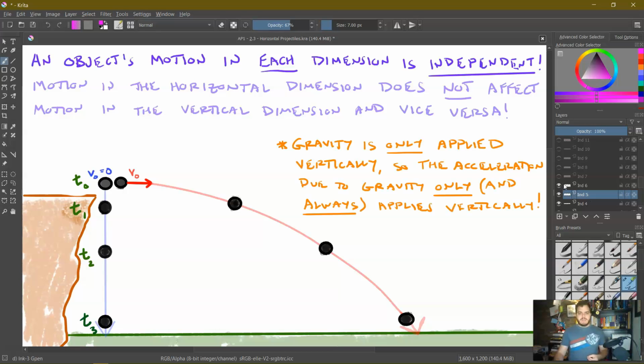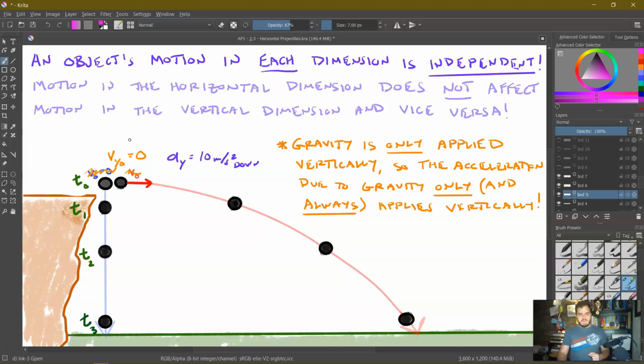Now, initially, what we need to remember is that gravity is only applied in the vertical dimension. So the acceleration due to gravity only affects the vertical part of the motion. So initially, both of these have an initial velocity of 0 in the y dimension.